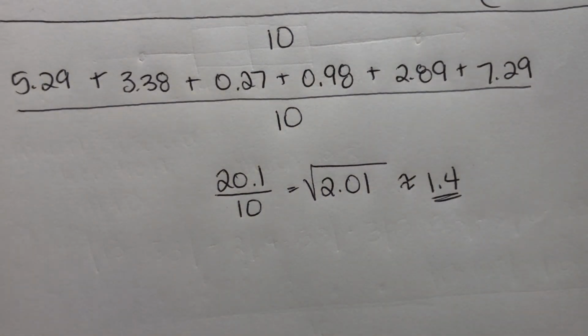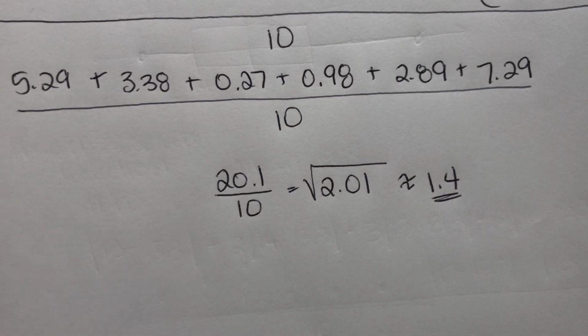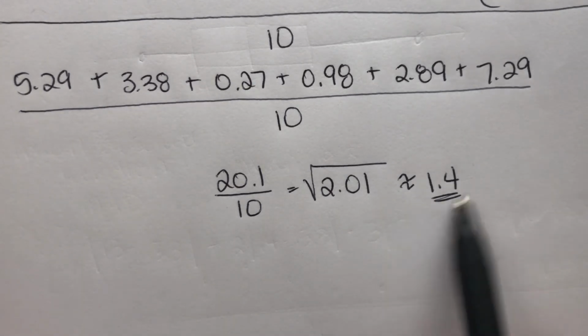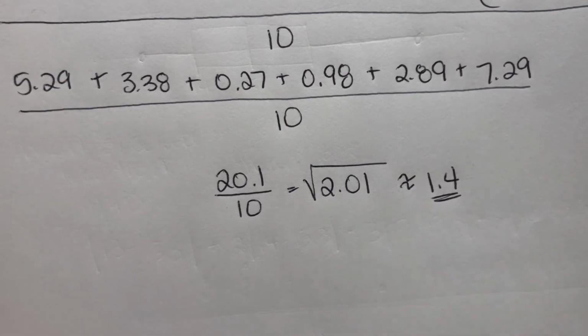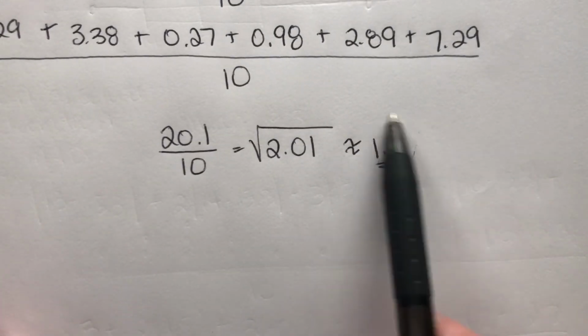If you had, I don't know, 10 people that were anywhere between 1-year-old and 99 years old, this number is going to be way bigger because the middle of all those numbers might be 50, and obviously the difference between 50 and 99 is huge, and 1 and 50 is huge, so it's going to deviate from the center a lot more than just 1.4 years, right? So the more spread out your data is, the bigger this number is going to be. This has nothing to do with what the data is, just with how far apart the data is spread.